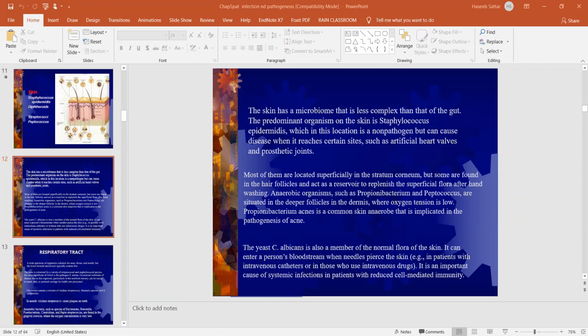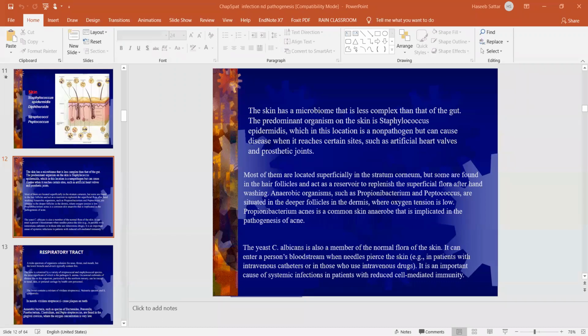So we also have anaerobic organisms which are present on the skin, that is Propionibacterium and Peptococcus. They are present in deep follicle. They are anaerobes, so they are not superficial, they are in deep follicle. In deep follicles, the oxygen level is low. That is why they can survive there. In deep follicle, there is no oxygen, so that is why these bacteria can survive in that atmosphere.